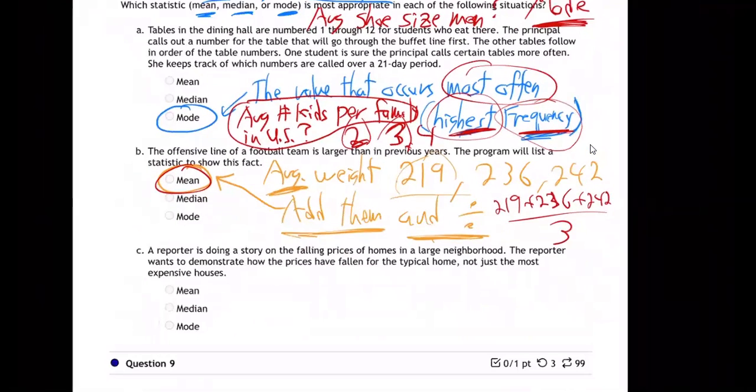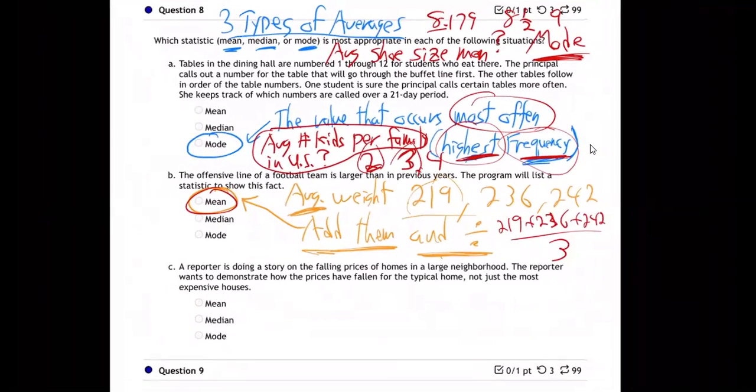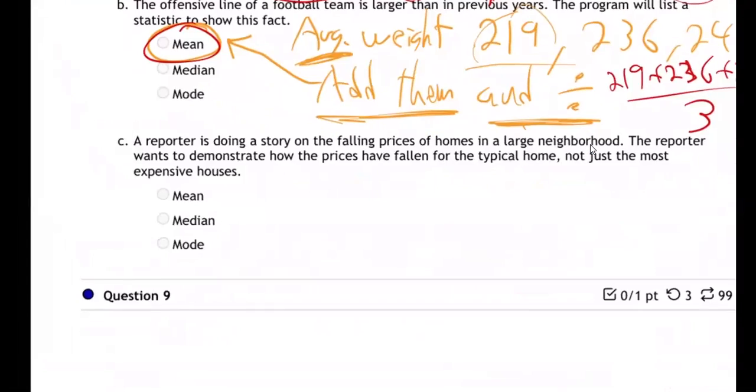Now, how about part C? Part C is talking about a reporter who is doing a story on the falling prices of homes in a large neighborhood. The reporter wants to demonstrate how the prices have fallen for the typical home, not just the most expensive homes. So here's the deal with part C.